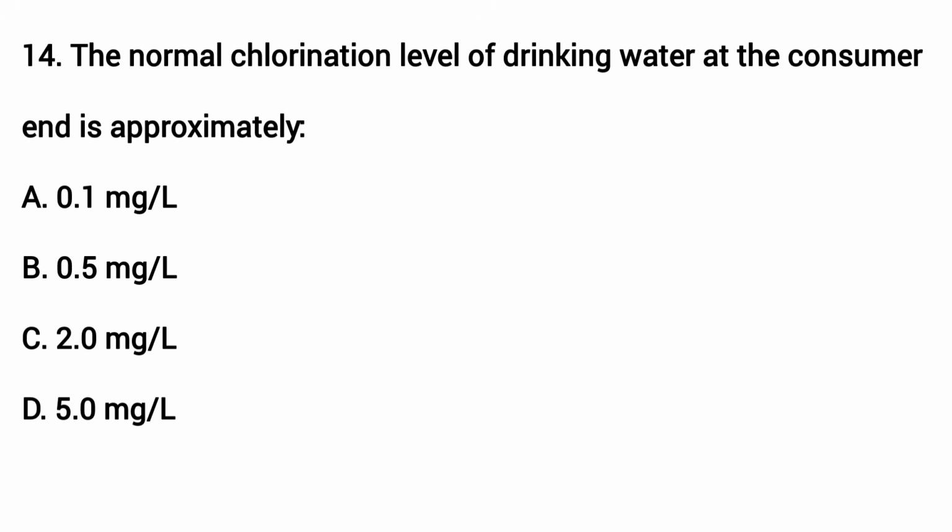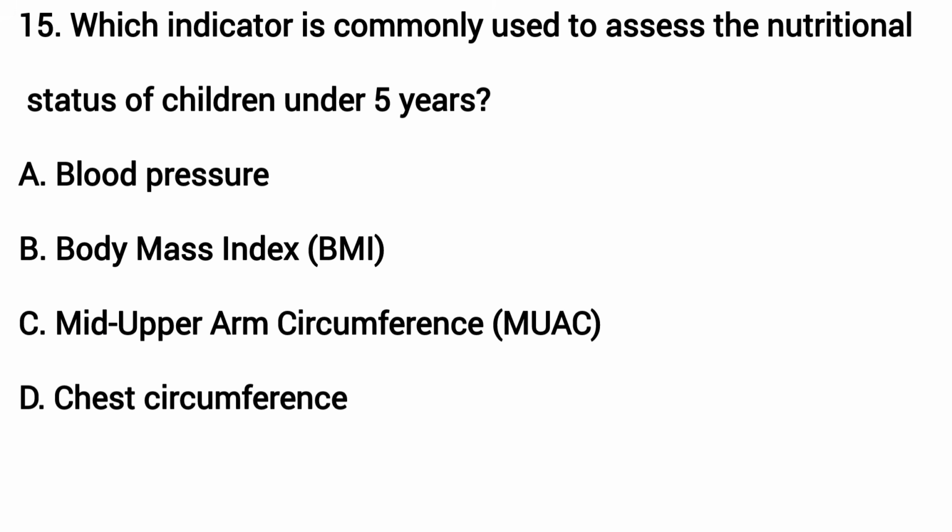The normal chlorination level of drinking water at the consumer end is approximately. The answer is B. 0.5 mg per liter. Which indicator is commonly used to assess the nutritional status of children under 5 years? The answer is C. Mid-upper arm circumference.